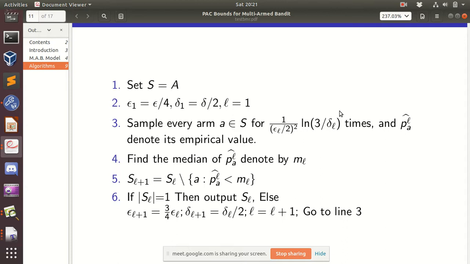There's even one more very good paper which uses information theory. Here we are doing the level-wise thing, going log n number of levels. The best number of levels we can go is log star n. Anything better than log star n is not possible. We cannot do this in a constant number of levels. We have to go at least log star n levels in order to achieve order n sample complexity. So all this literature is there.